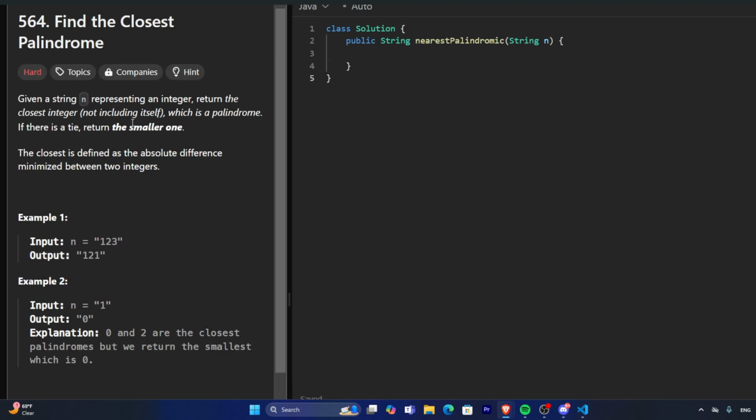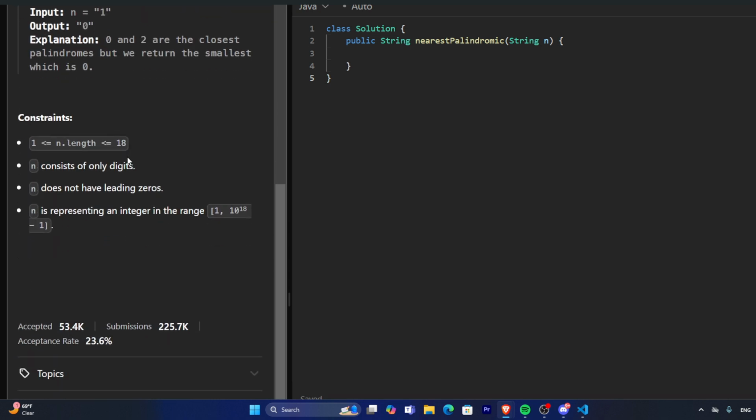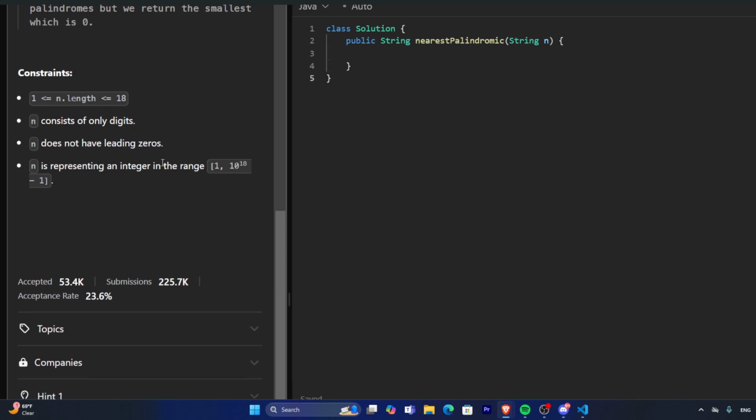So one possible way we can think about doing this is to generate a list of all possible palindromes, which is a brute force approach, and then get the answer that way. But one problem is that the size of the integer could be from 1 all the way to 10 to the 18th power. So that's going to be a lot of possible ints we don't want to compute.